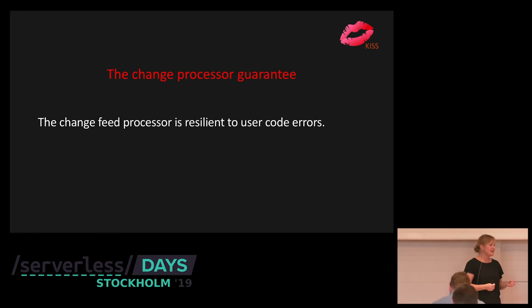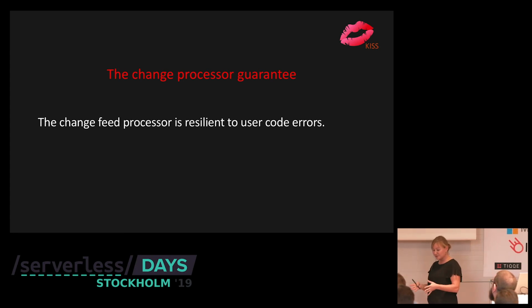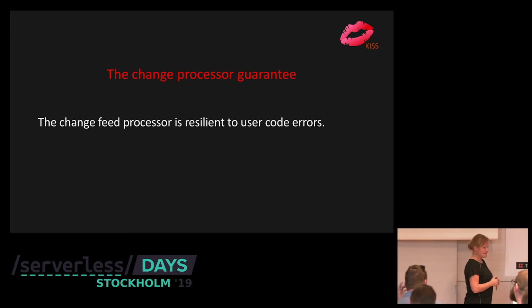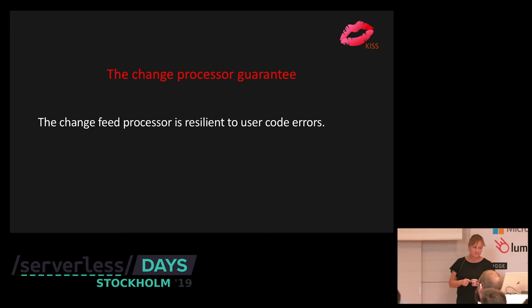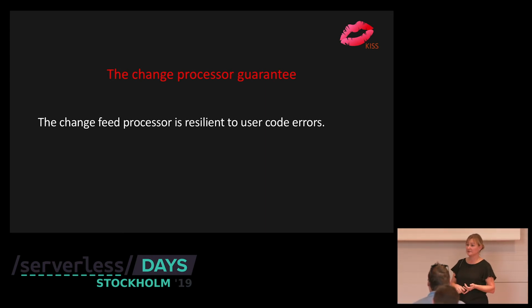And what I mean by resilient to user code errors is that if you write code in your function that throws an error, the change feed processor will restart your function instance. And as you know from the last one, it will take back the leases and kick off from where it left. And this is the reason that you have at least once delivery of your messages.